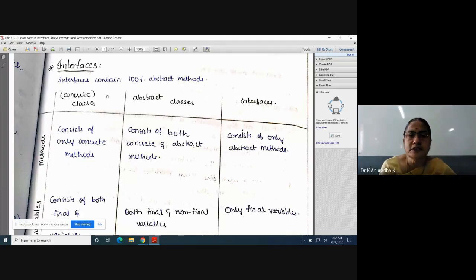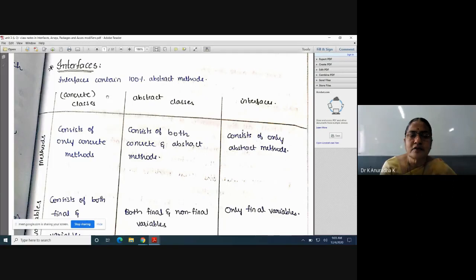The main important question when you go to interviews in Java is how do we achieve multiple inheritance in Java? Already explained in inheritance, Java does not support multiple inheritance. There are only three types of inheritances in Java: single level inheritance, multi-level inheritance and hierarchical inheritance. Java does not support multiple inheritance. Multiple inheritance means one class extends more than one class. But in Java it is not possible.